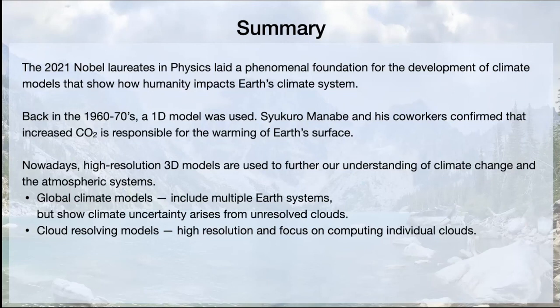So there's another type of model called cloud resolving model that uses higher resolution and focuses on computing individual clouds. But because of the complexity that goes into the cloud formation, cloud resolving model has to omit some other systems of the Earth.